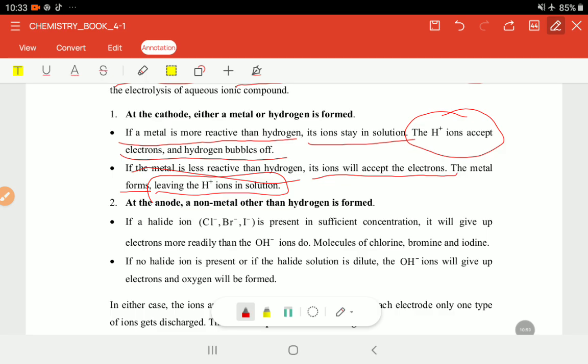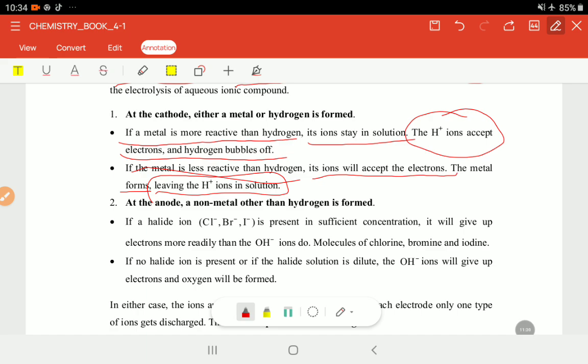So if you keep that at the back of your mind, I think that would be a very good start, because in that case what will happen at the cathode depends on which reaction we have, like in the case of sodium chloride, or it could be lead bromide in aqueous form. When lead is in that reactivity series, if it is more reactive than the hydrogen, okay, I think it is the hydrogen that will accept the electrons at the cathode, and then obviously there's going to be the bubbling off and all that.